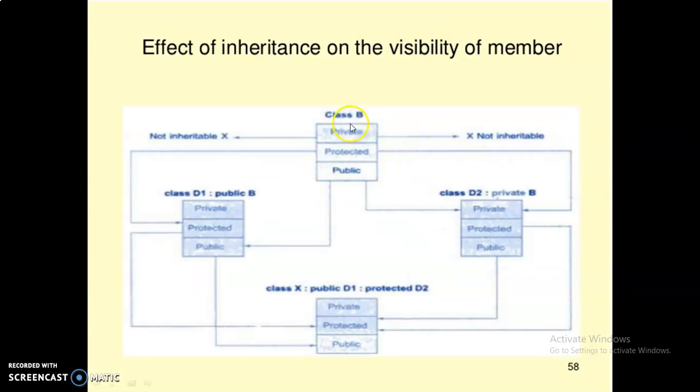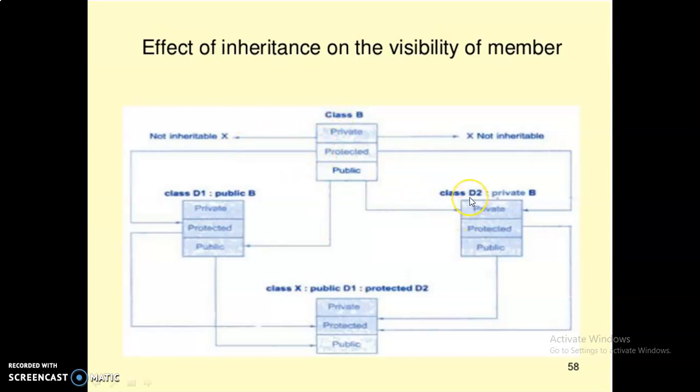Here this is the class B. Here this is the class D1. This class D1 inherits this class B in the public mode. So, the protected variable of this base class can be accessed in the D1 class, and also the public variables are used in the D1 class in the public mode. But the class B has a private variable. That private variable is not inherited.